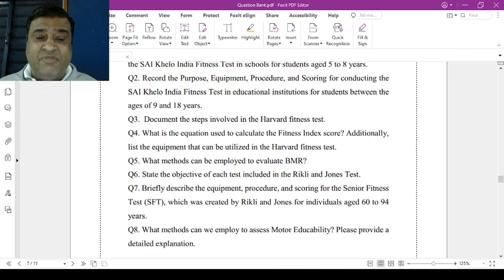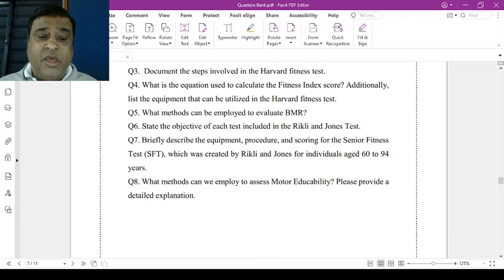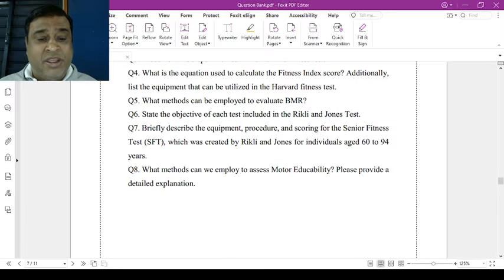Question number 7, briefly describe the equipment, procedures and scoring for the Senior Fitness Test, SFT, which was created by Rikli and Jones for individuals aged 60 to 94 years. Question number 8, what methods can be employed to assess motor educability? Please provide a detailed explanation.